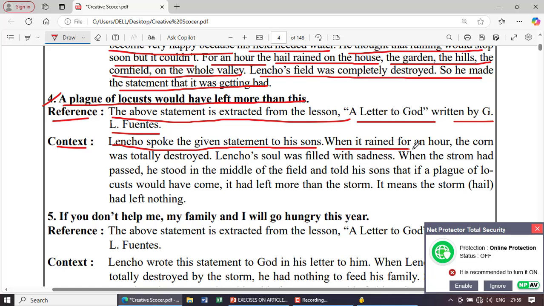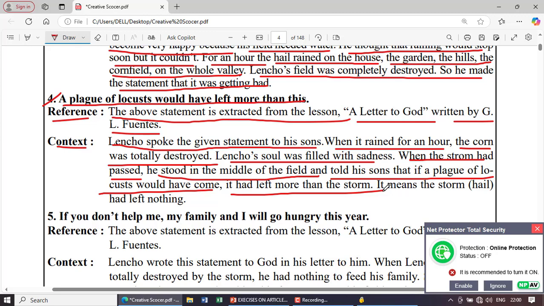When it rained for an hour, the corn was totally destroyed. Lencho's soul was filled with sadness. When the storm had passed, he stood in the middle of the field and told his sons that if a plague of locusts had come, it would have left more than the storm. It means the storm had left nothing.